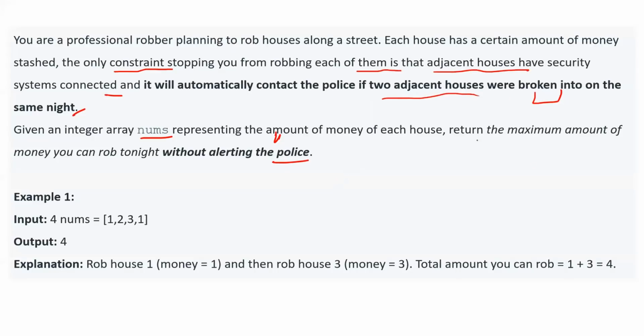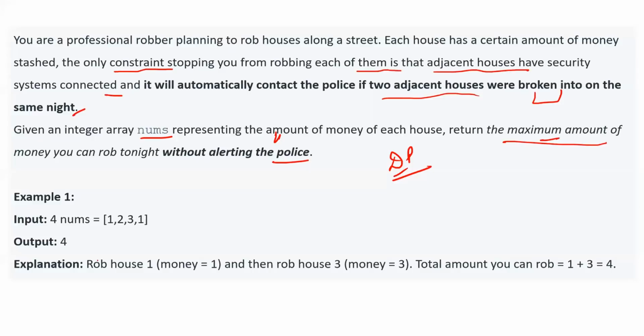Also, here you have to get the maximum amount. Now this question is of dynamic programming. How do we recognize whether a question is of dynamic programming or not? First of all, there will be choices. The identification is that you have to check in the question whether there are choices. The next thing is that some optimization is mentioned, like here they are asking for maximum, or it could be minimum. When these kinds of terms are there, and you have choices with some maximum or minimum mentioned, then you can conclude that this question belongs to dynamic programming. So this question also belongs to dynamic programming.